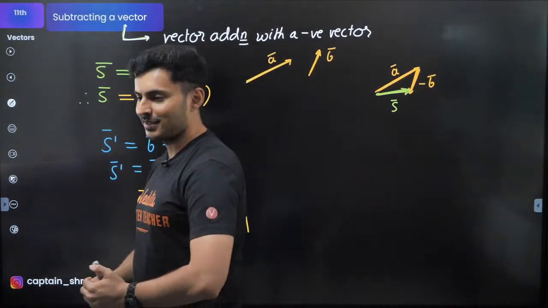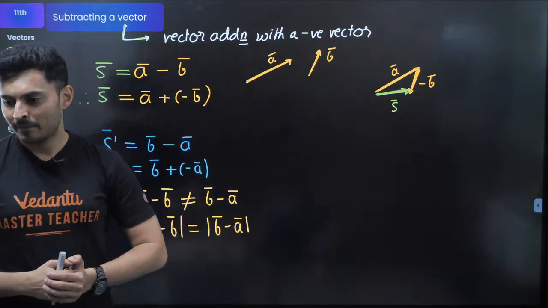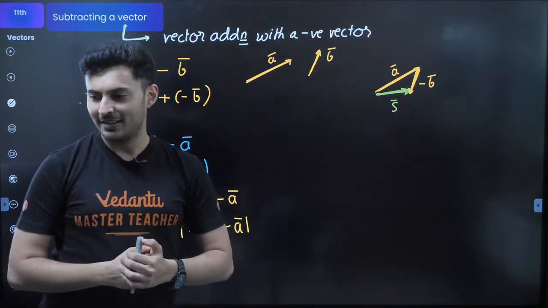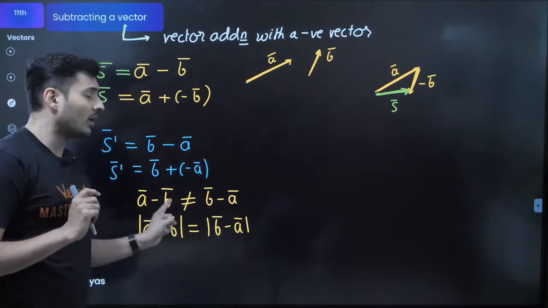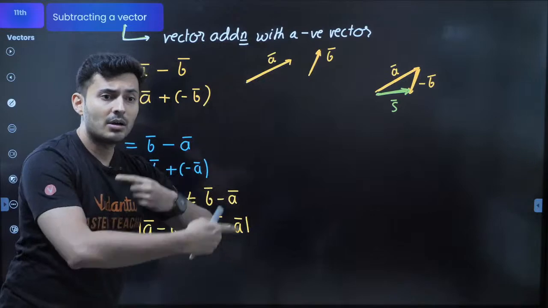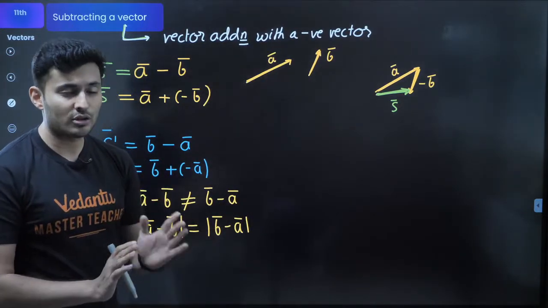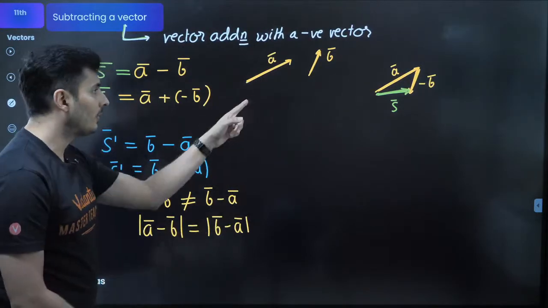I hope everybody can see this. Okay, I hope this is clear. Similarly, it is not commutative. Commutative means order does not matter. Here, subtraction order matters, so it is definitely not commutative.